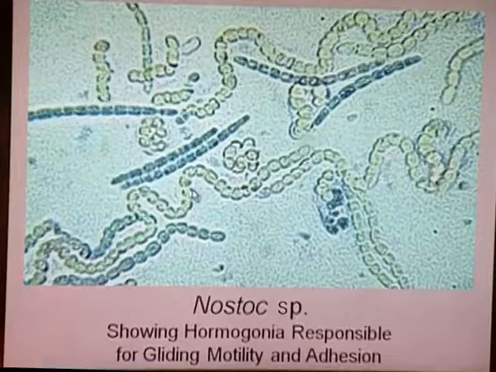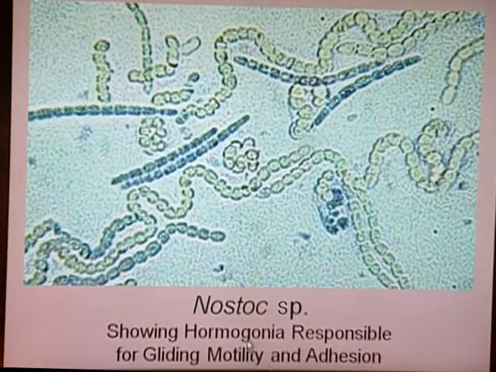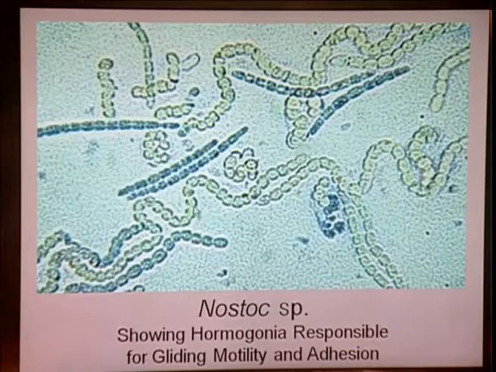In this figure you can see in Nostoc, this hormogonia can exhibit gliding motility on one hand, and also it can exhibit adhesion. As you can see here, these blue structures are stained hormogonia present in Nostoc. So what does it indicate? It indicates that it can make the bacteria move from one unfavorable situation to another favorable situation on one hand, and at the same time when it reaches the favorable condition, it will stay there by adhering to the substratum surface.